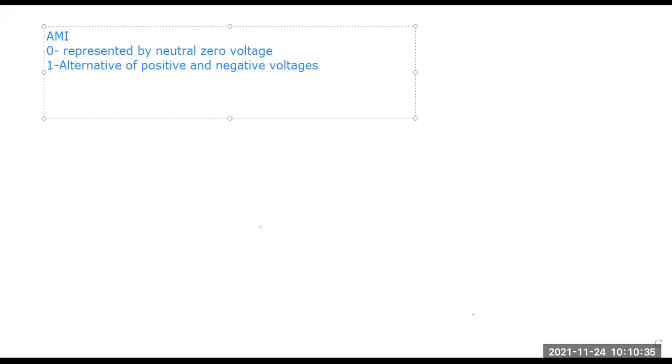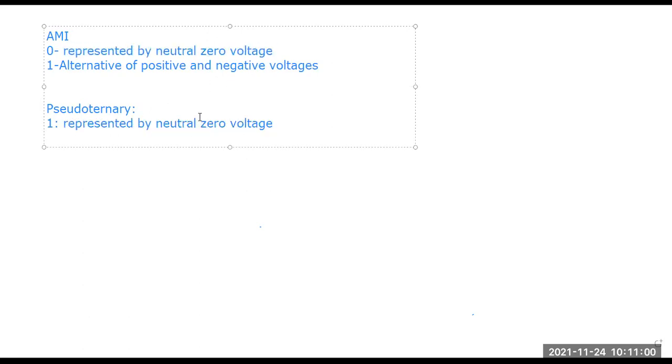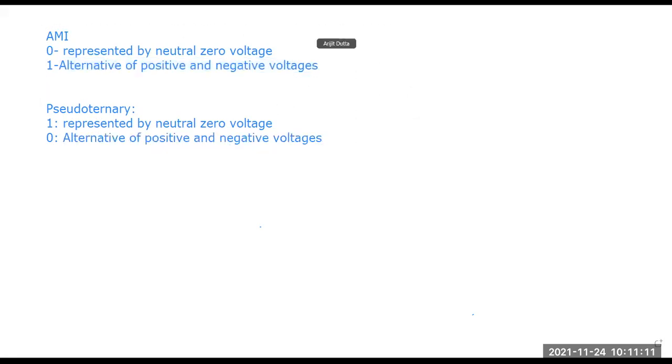And there is another part, that is pseudo ternary. What happened in the pseudo ternary part? It is the reverse of AMI. So 1 is represented by the neutral zero voltage, and the 0 is represented by the alternating positive and negative voltages.